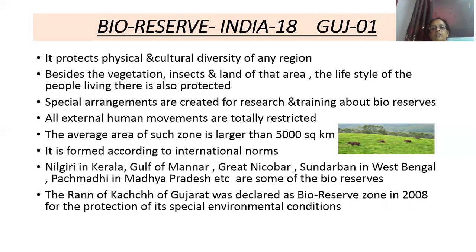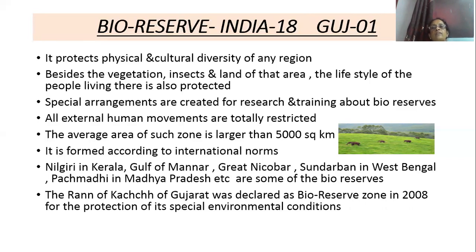And the Ran of Kutch of Gujarat was also declared as a bioreserve zone in 2008. Because, you know, the Ran of Kutch is a desert area, so the plants are very few, it receives very little rainfall, and the people living in that area also need to be protected along with such environmental conditions. That is why it was declared a bioreserve in 2008.